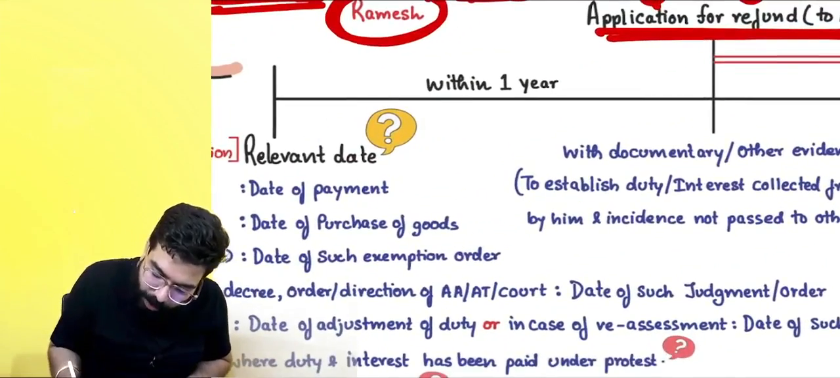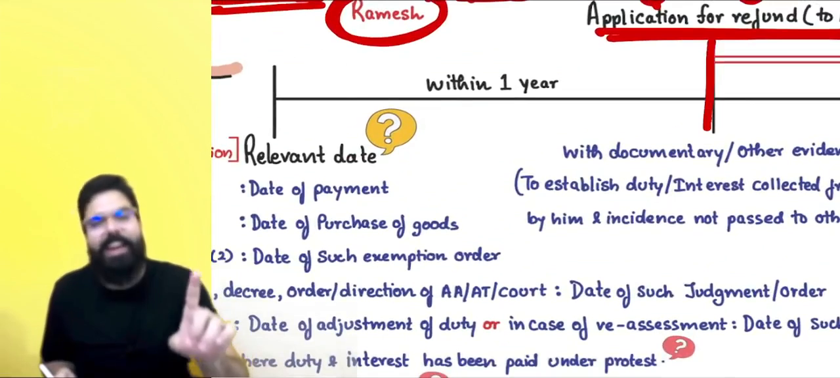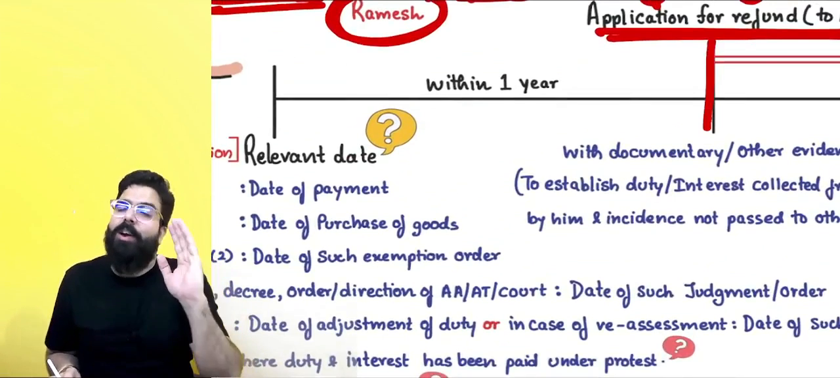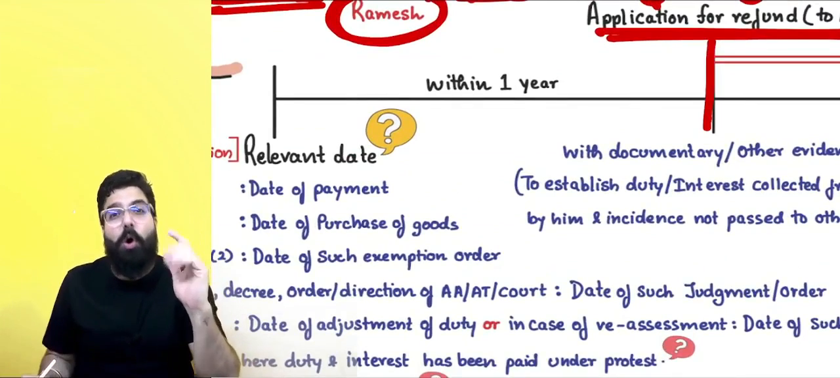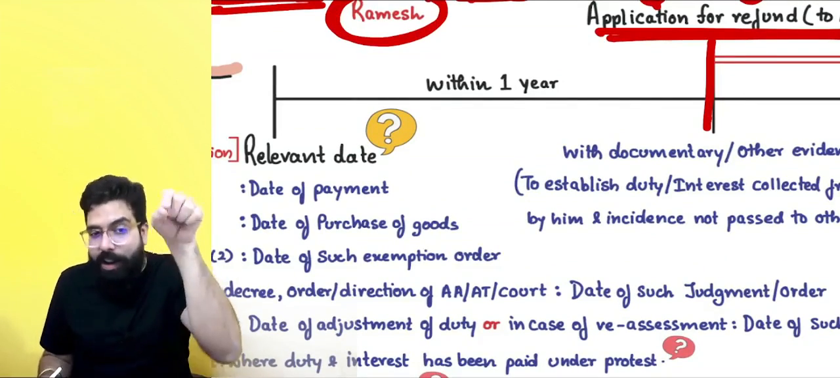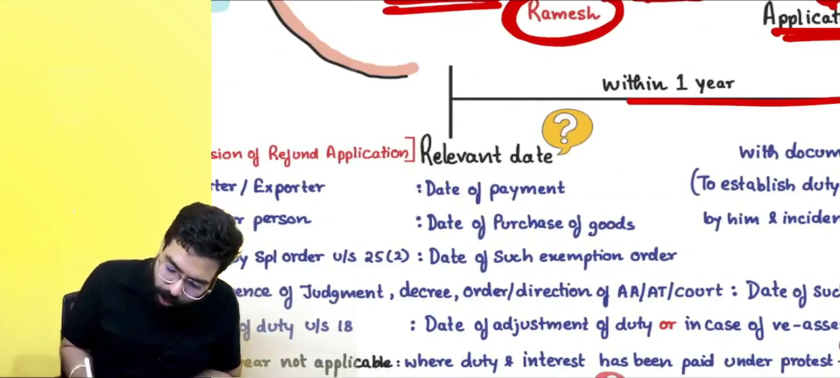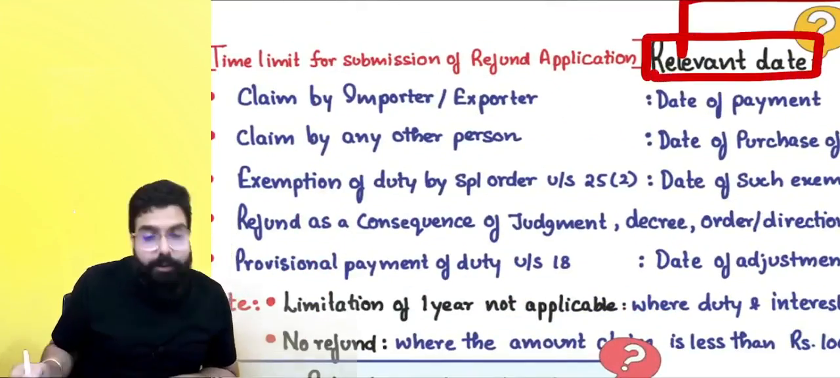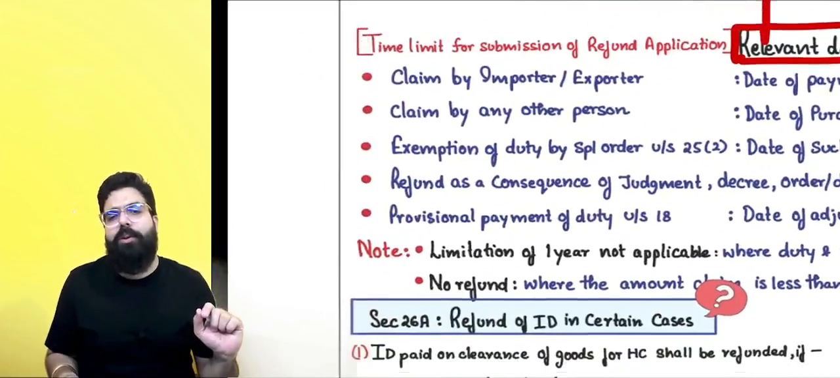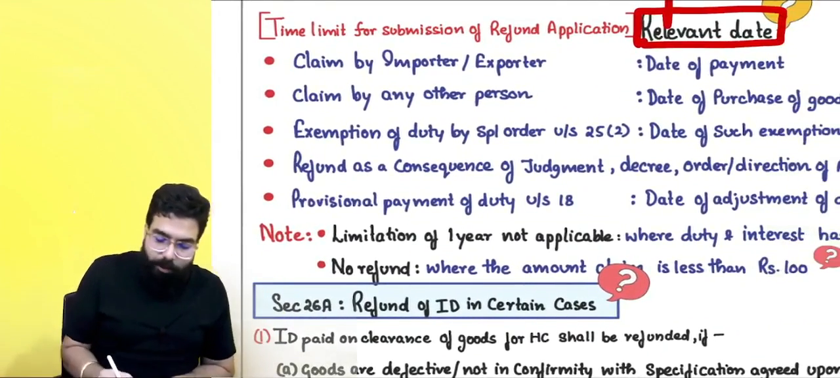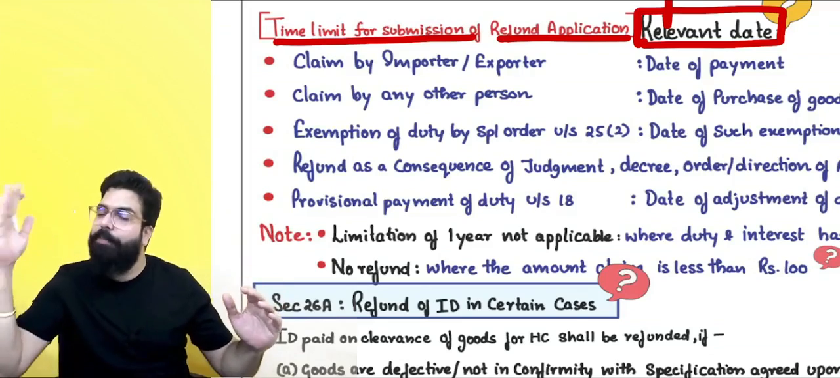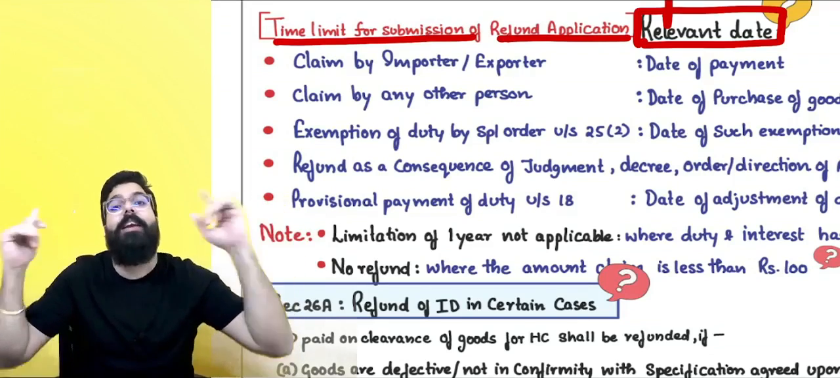Always remember, when you are making an application it has to go along with documents and other evidences. Now, sir, within how much time does the application have to go for it to not be a time barred application? It should always go within 1 year from the relevant date. Sir, in various scenarios, the relevant dates are different. So, the time limit for submission of refund application is always 1 year from the relevant date.